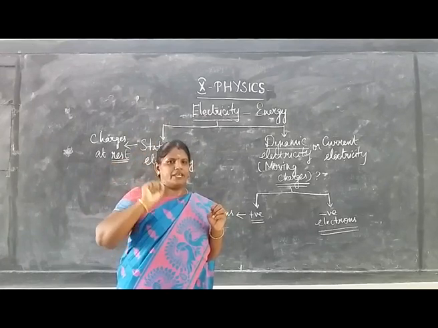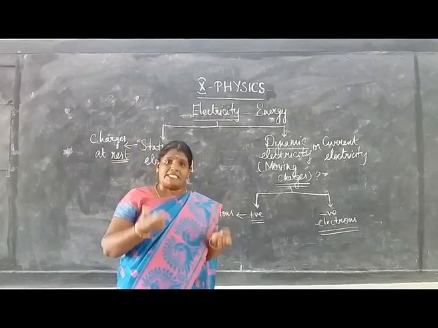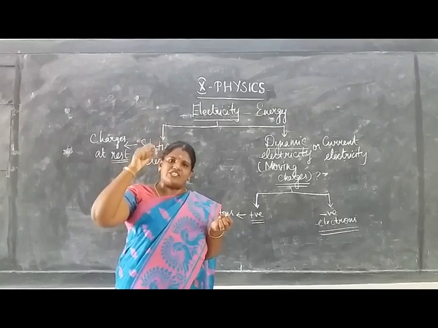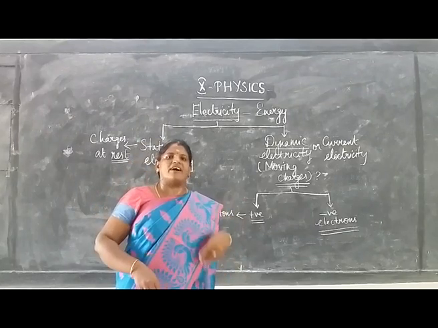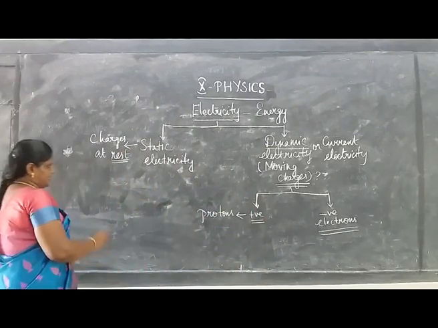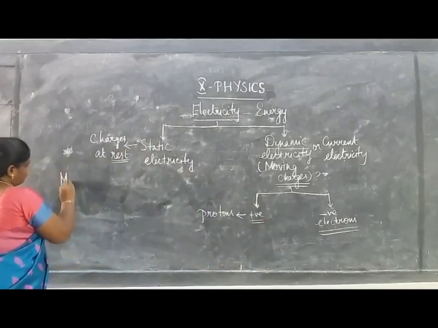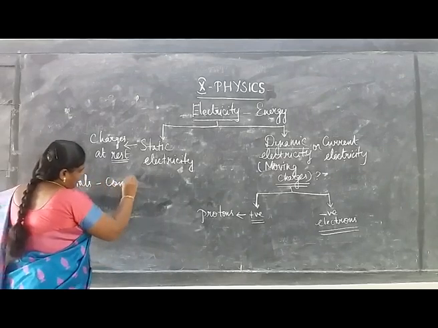electrons are free in nature. So we can say in some substances like metals, these electrons can move randomly. So they are called conductors of electricity. So metals are conductors of electricity.